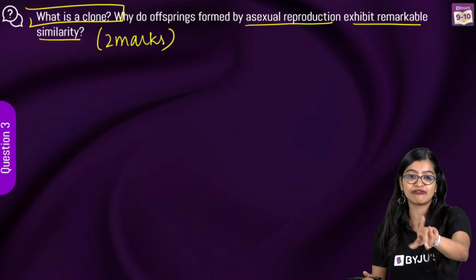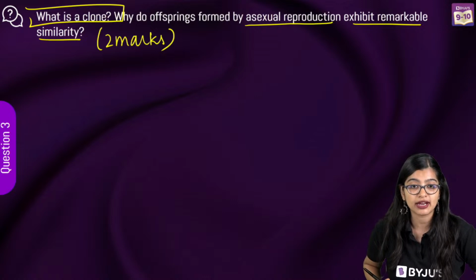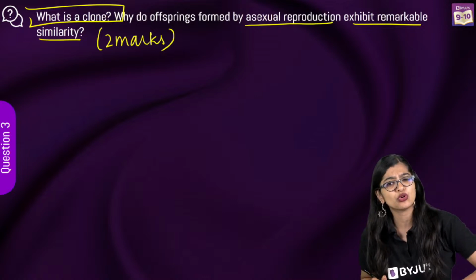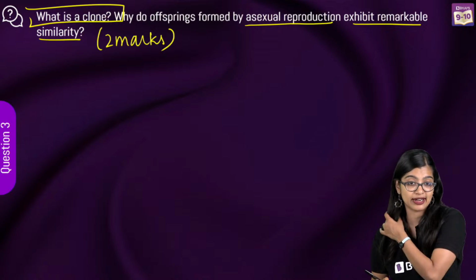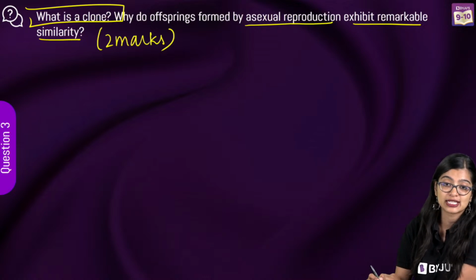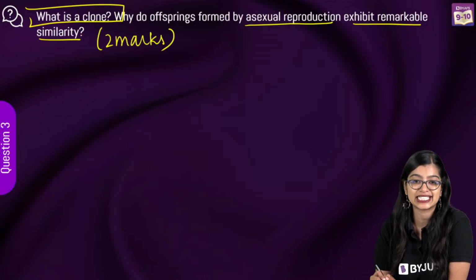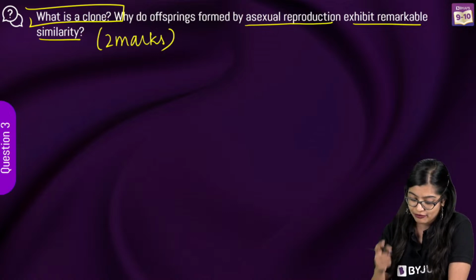Carbon copy. Very good, undaunted player. Yes. So clone is an offspring formed by asexual reproduction. Okay, they exhibit remarkable similarity. Fine. Variations are not found in them, which is why they exhibit remarkable similarity. Yes, very good. Very good, Yash. Very good, Aina. Very good.